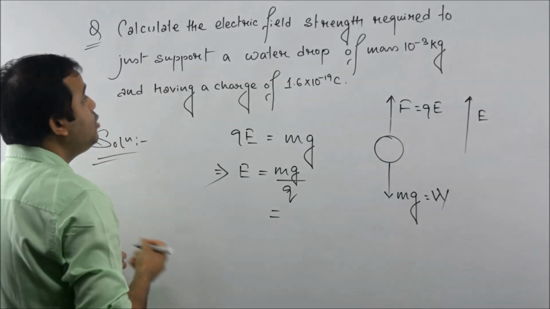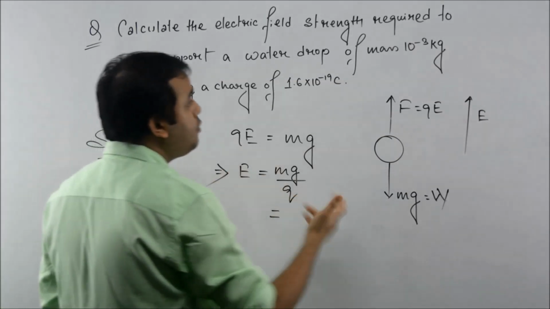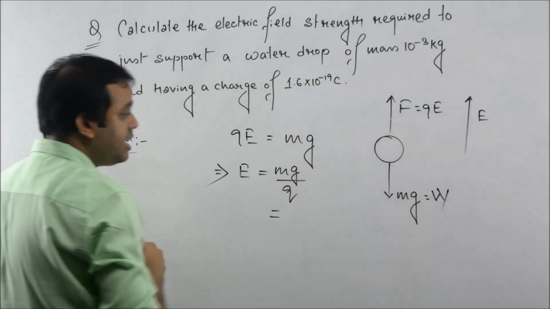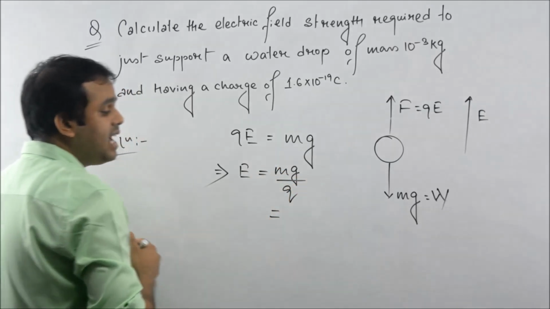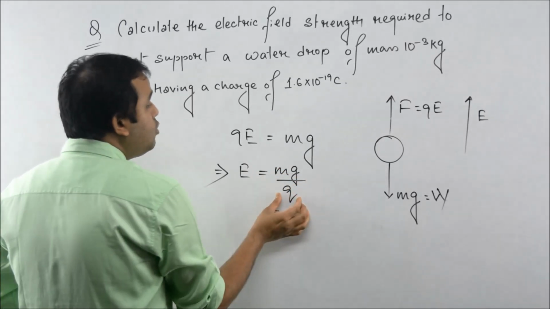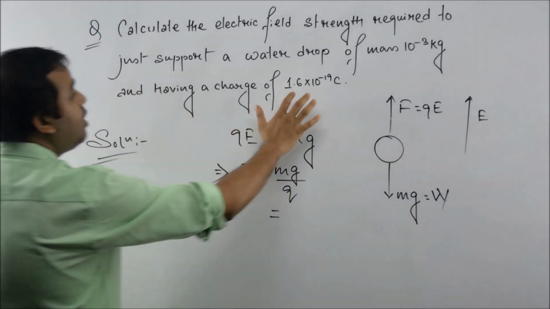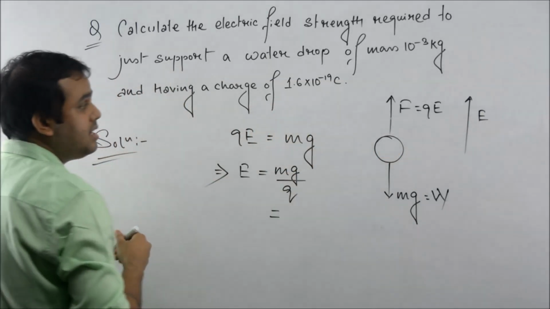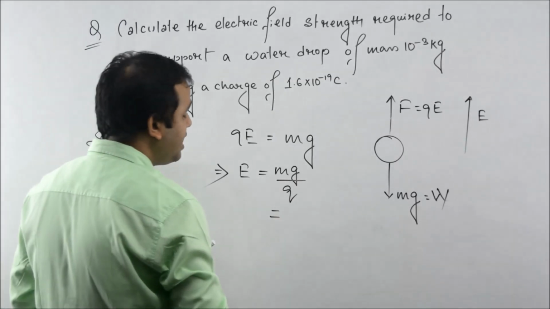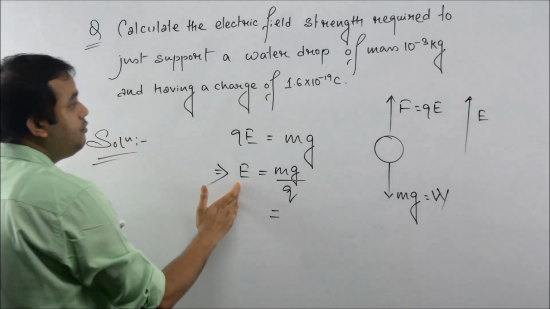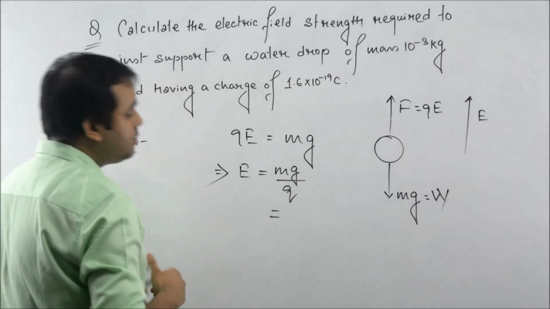So we know the value of m, that is the mass of the water drop, it's 10 to the power minus 3 kg. We know the value of g, it's 9.8. We know the value of Q, that is the charge present in the water drop, it's 1.6 multiplied by 10 to the power minus 19 coulomb. So from this relation we can easily find the strength of the electric field. Clear?